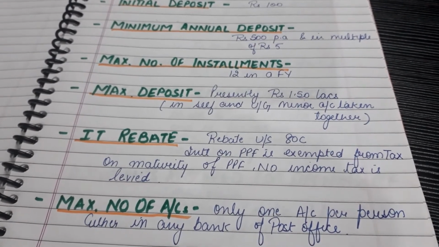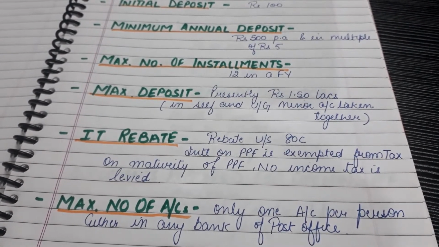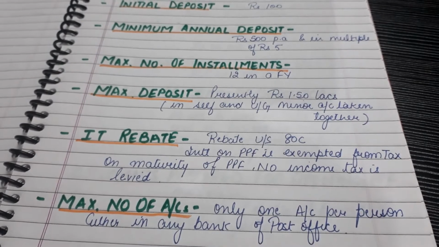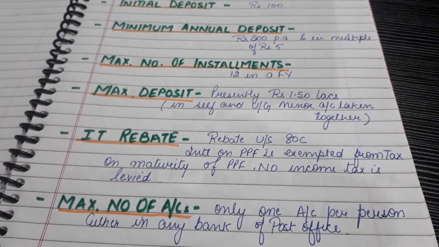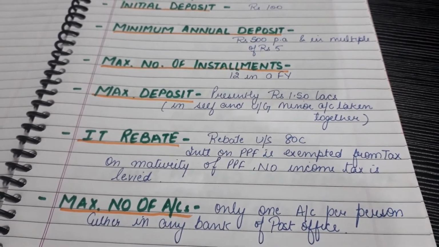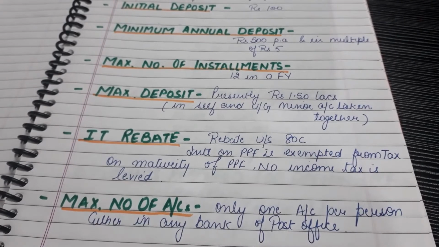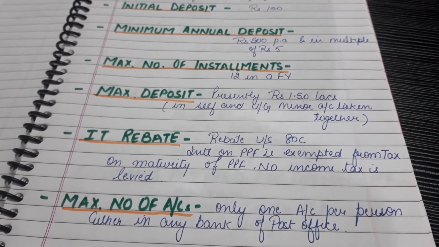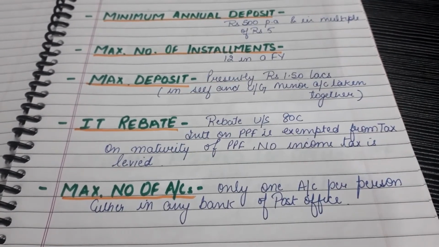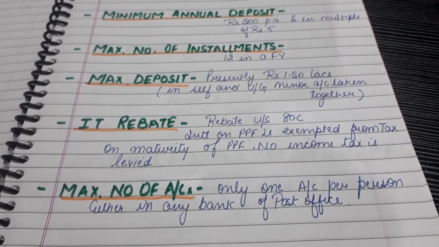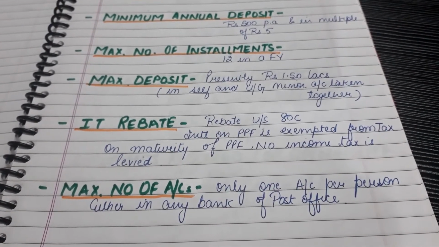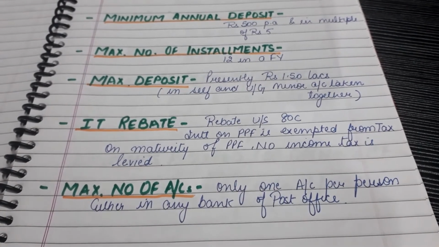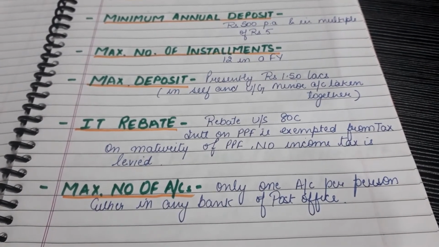And IT rebate. In PPF accounts, rebate is under section 80C. Interest on PPF is exempted from tax. At the time of maturity, no income tax is levied. Rebate is under section 80C. So maximum number of accounts, only one account per person can be opened. It should be either in bank or post office, but the account should be one for any individual.